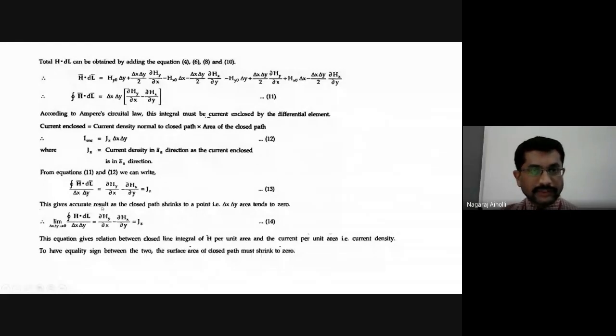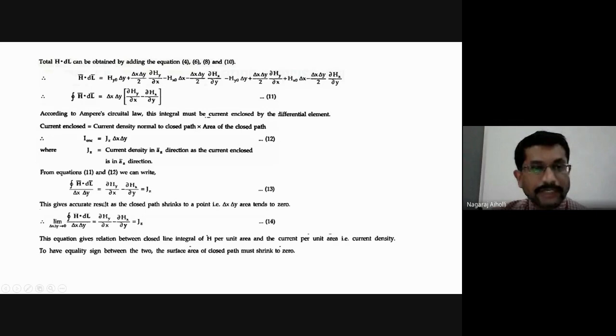Now, from equations 11 and 12, from these previous two equations, we can write, look at the equations, that is closed line integral H bar dot dl bar. If we take this delta x delta y to the denominator of the LHS, it will be closed line integral H bar dot dl bar divided by delta x delta y. This is equal to dou Hy by dou x minus dou Hx by dou y. This is equal to Jz, right? Because current density is the current per unit area. Current is the closed line integral H bar dot dl bar, that is equal to I according to our Ampere's circuital law.